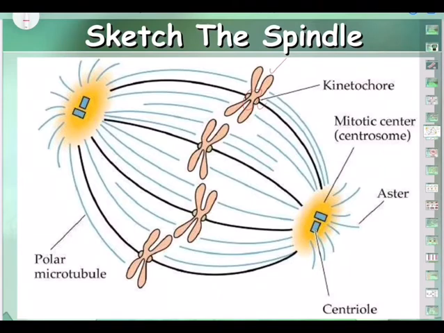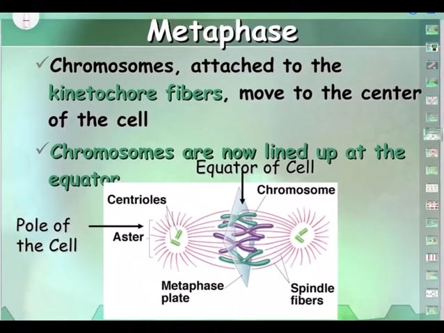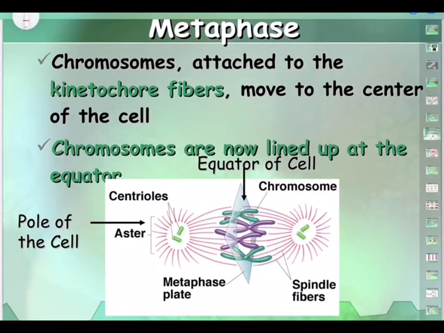Now look at this. Please draw the diagram. Take a paper and pencil, and draw this diagram. The spindle. These are chromosomes, and this is the centromere. The centromere is attached to the kinetochore, and then astral bodies. The centriole is splitting and forming astral bodies. So on opposite poles, let's say north pole and south pole, the polar microtubules are there. So you can see the chromosomes getting short, condensed.